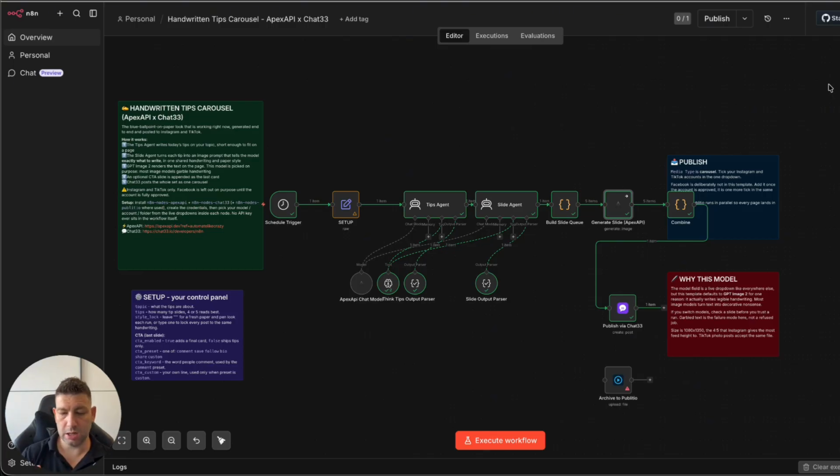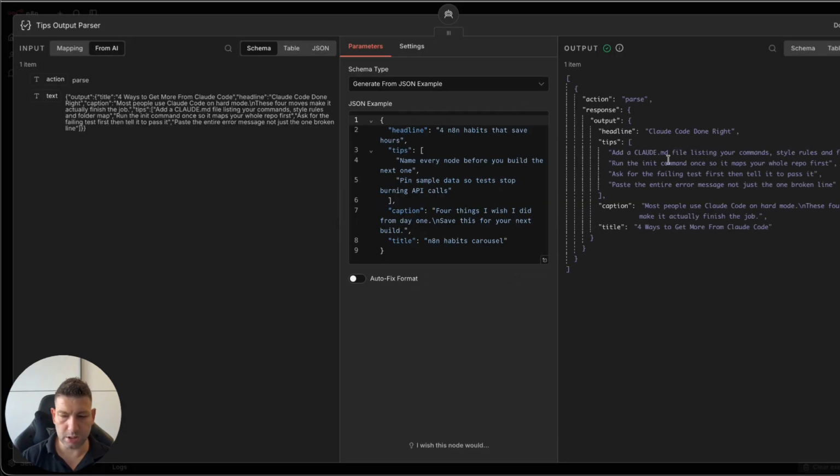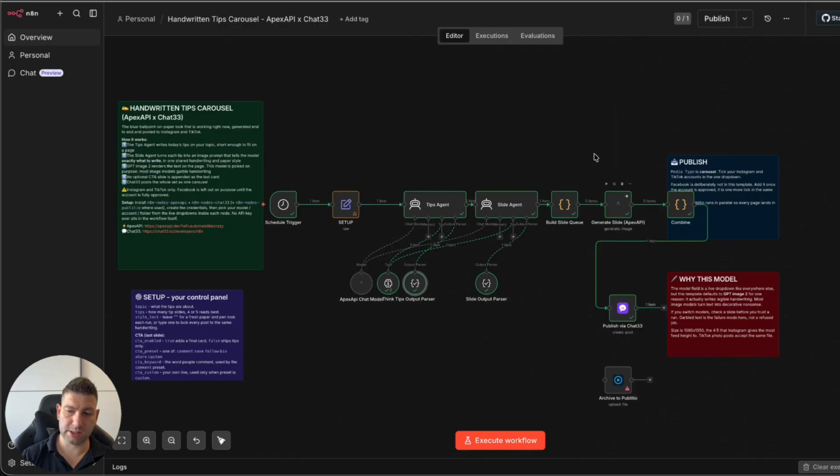Everything is done. The only thing that's not done is posting, where we need to use a different service, or you can use whatever you have, or you can manually upload. It's up to you. Next to the tips agent, we have an output parser, which defines specifically and exactly how the output needs to look in order for the image node to process it further.